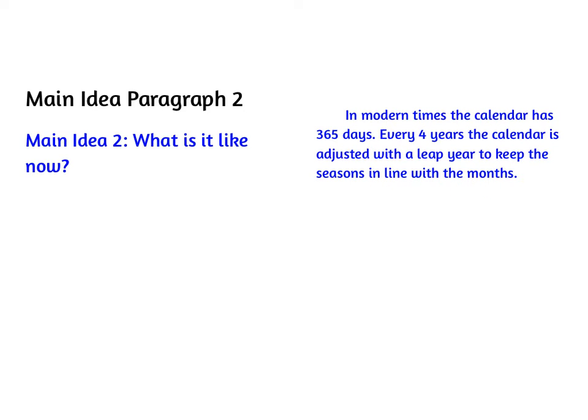So this is a description. I used 2 sentences to describe how the calendar is these days. Your invention may have changed. It may have even changed names. And you can describe that as well in your sentences describing what it is like now. So this might be 1 sentence or 2 or 3, depending on how much information you have to share. Don't forget to indent your paragraph.